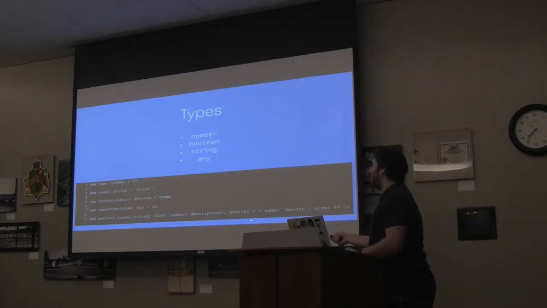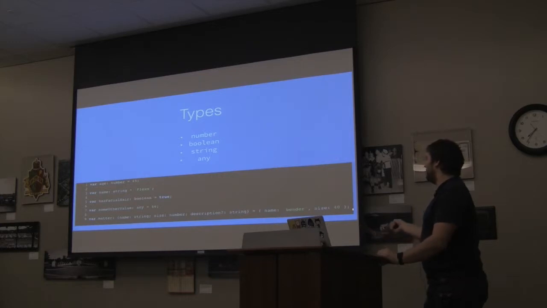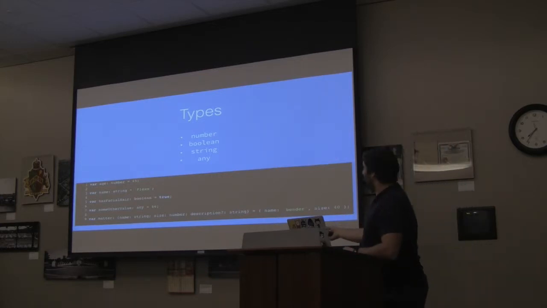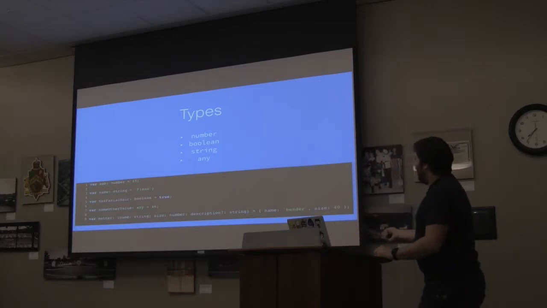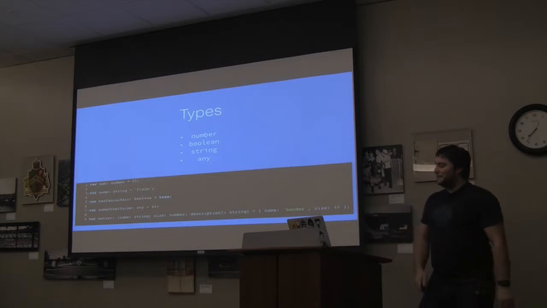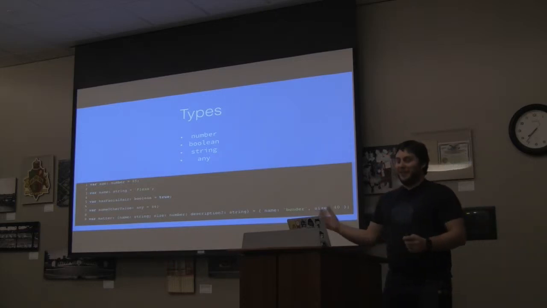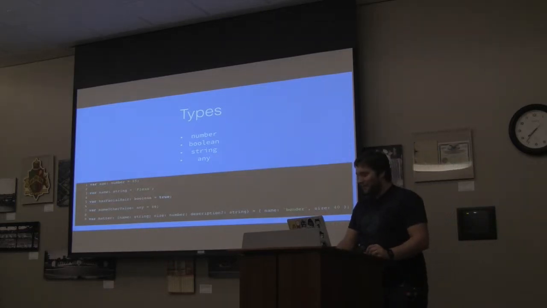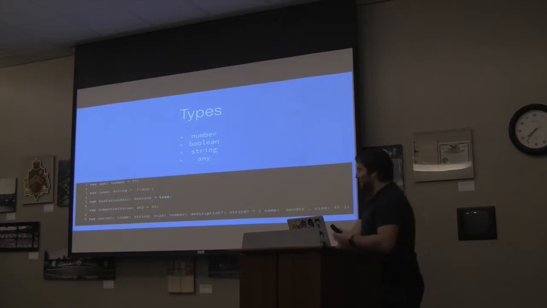And that'll be a string. And then I'm setting it equal to this object right here, which we left off description, because I couldn't fit it on the slide. But that's why it's optional. And name is a string, and 40 is a size. Or, I'm sorry, 40 is a number.